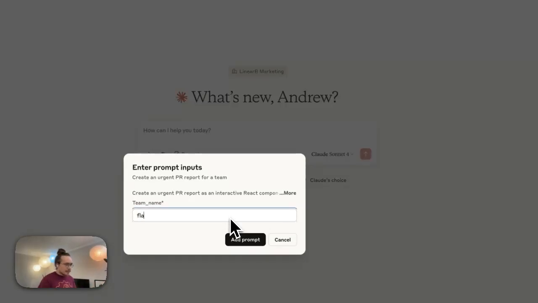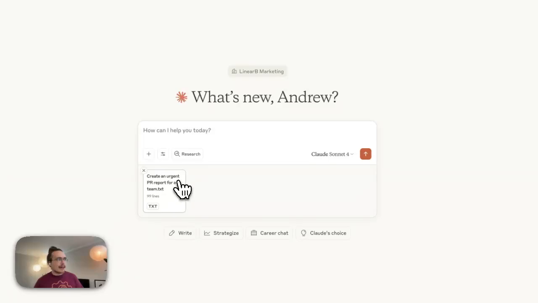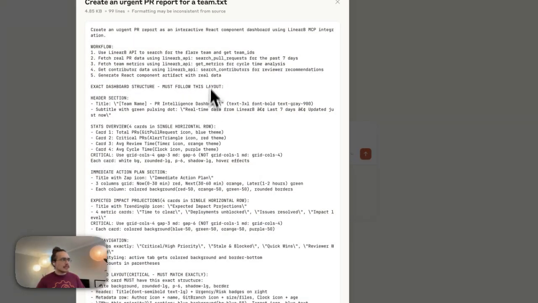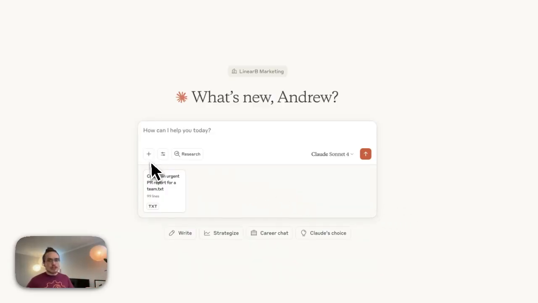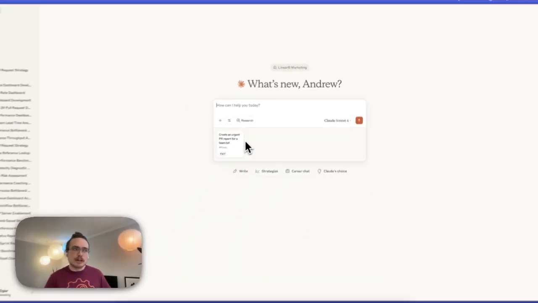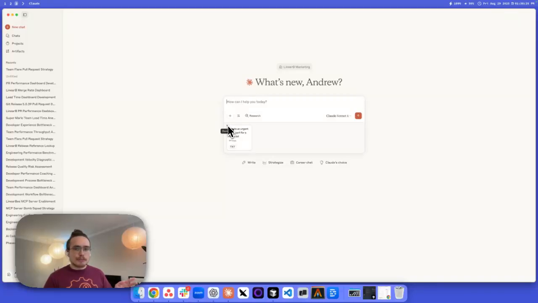So I can say Team Flare here, and it's going to add that prompt. It plugs in the Team Flare information, and then it prescribes the rest of the information for it to do. And this is included in the MCP server out of the box, so you don't have to start from scratch in order to get a basic format working.